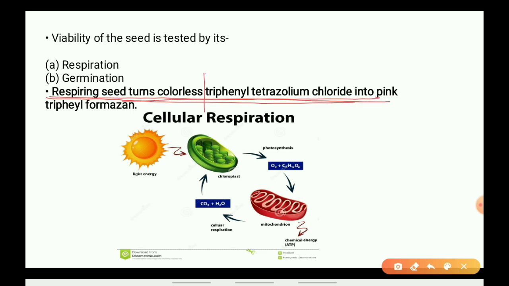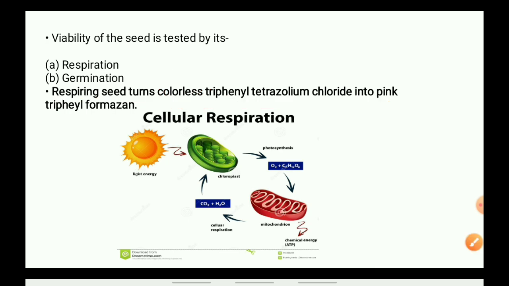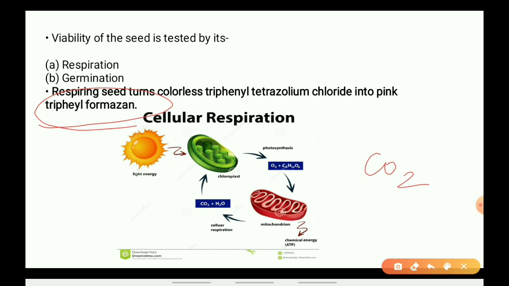You have to use a reagent, a chemical. The chemical name is triphenyl tetrazolium chloride. This triphenyl tetrazolium chloride, which is colorless, will turn pink. Why will it turn pink? When it gets CO2. And how will it get CO2? When the seed starts respiration, it will release CO2.